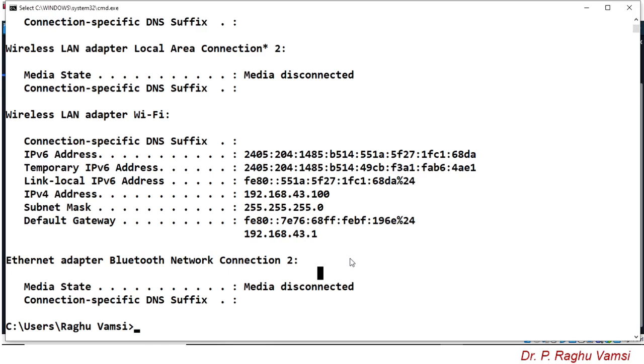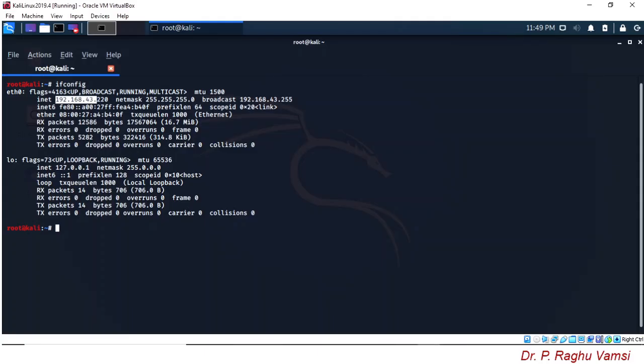This IP address is 192.168.43.100, whereas the IP address assigned to the Kali Linux is 192.168.43.220. Now I will try to ping the host computer.